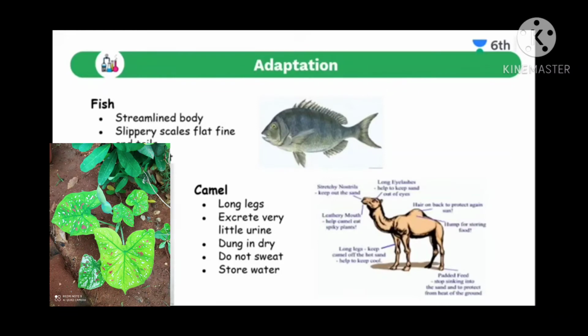Next, it has fins and a tail. Fins help in moving upward and downward, whereas the tail helps in moving forward and backward.